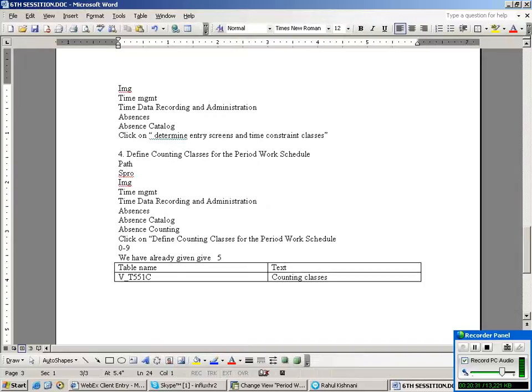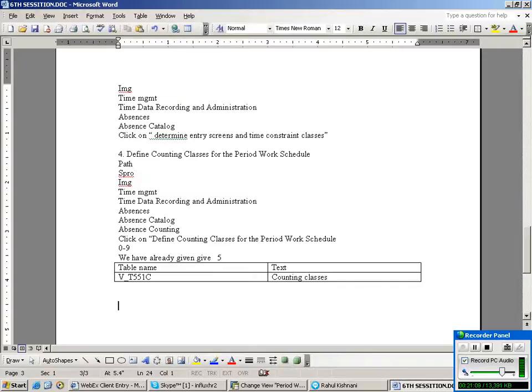Why? Because in real time scenario, the implementation is over. Assume that you are going to work on support. The end users or the key users, the client side people, are entering some data. They are getting an error message: this data is not in V_T551C. But if you don't know, you have to check each and every step. It may take 1 hour, it may take 1 day. But if you have maintained all the tables, whenever you know this table, immediately you could tell them, hello, nothing to worry, I will do it, or go do this.